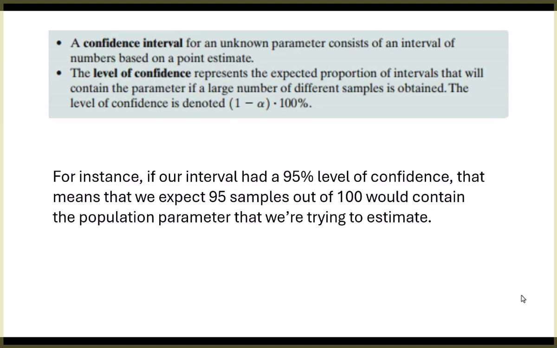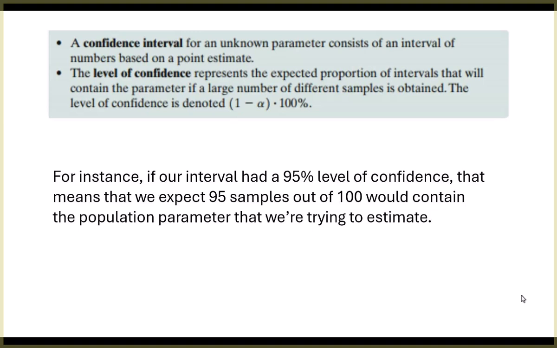The expected proportion that will contain the parameter if we do this sampling over and over and over again. Now, we're only going to do it once, but if we did it thousands and thousands of times, our level of confidence is what proportion of those times would actually capture that population parameter.